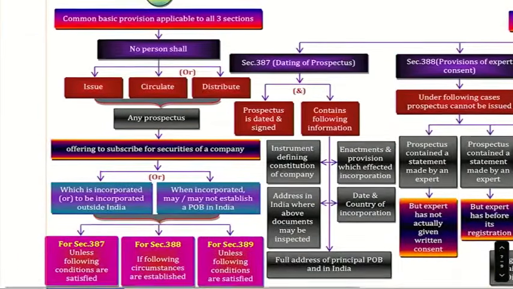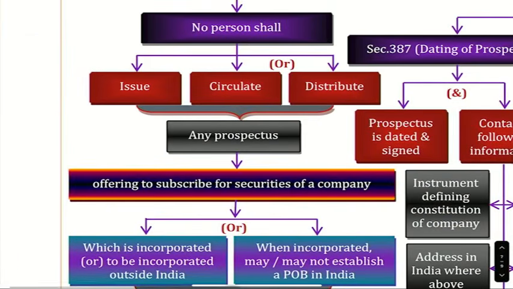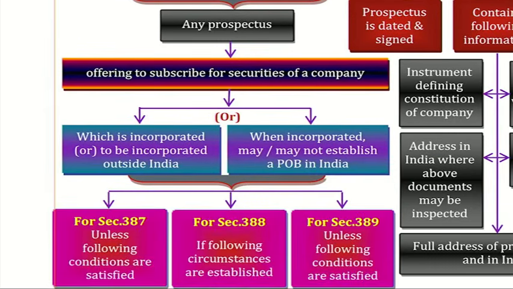Listening or not? Yes, read the common provision one more time. 4 or 5 times we will read now till you get the answer properly. Read. No person shall issue, circulate or distribute what? Any prospectus. For what? Offering for the subscription of the securities. Of what? Of a company. Which company? Incorporated outside India. May or may not have a place of business in India. Up to here, understood? Listen, there are 3 sections: 387, 388, 389. Section 387 is a positive intent. 388 negative intent. 389 positive intent.